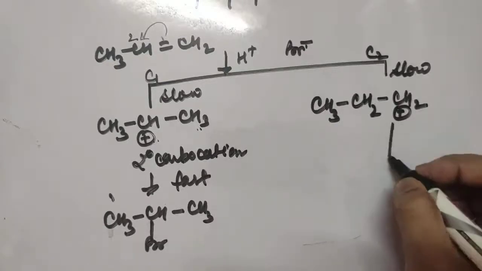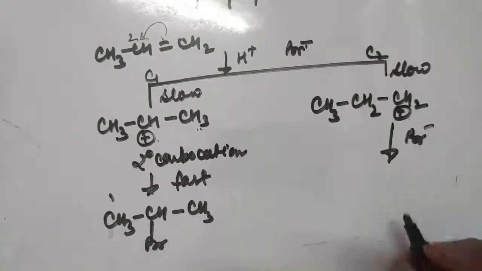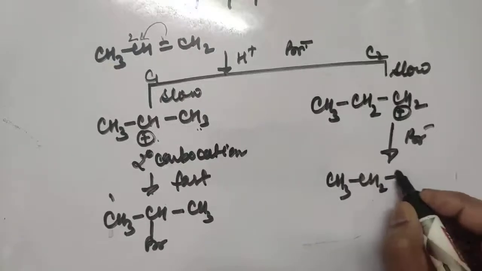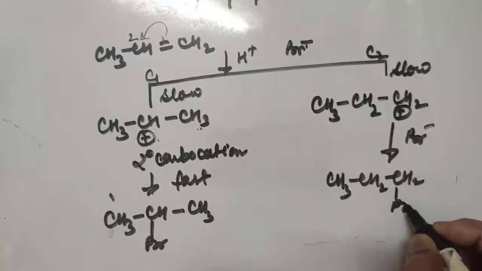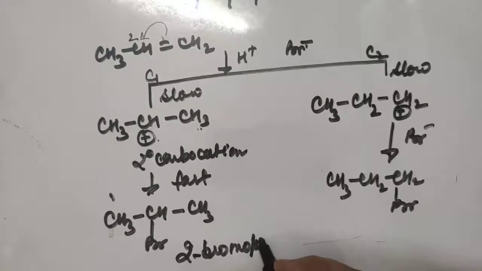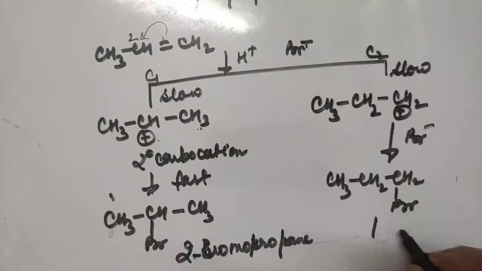Right? Now Br minus will come and get attached to this carbon, CH2, CH2, Br. 1-bromopropane. This is 2-bromopropane, and this is 1-bromopropane.